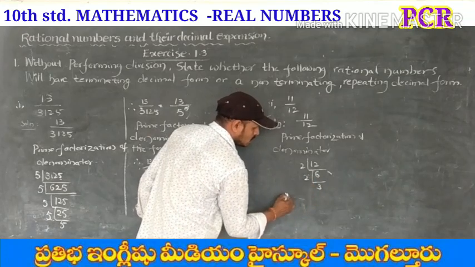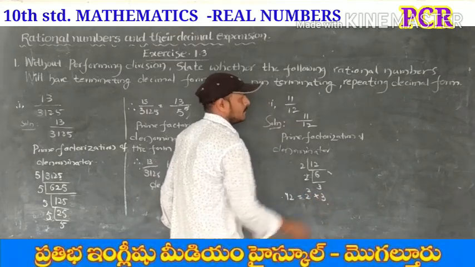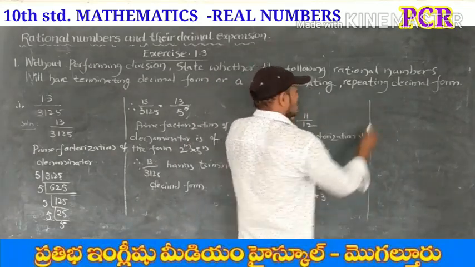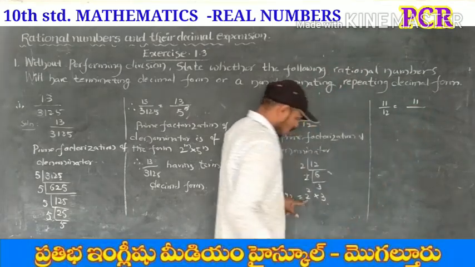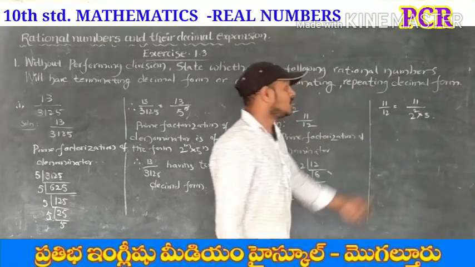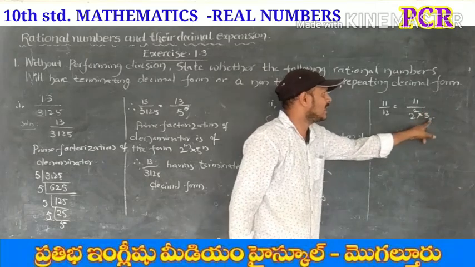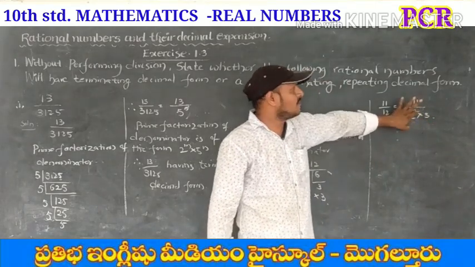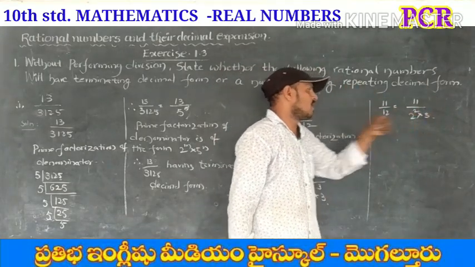So therefore 12 is equal to 2 into 2, 2 square into 3. That's why we can write 11 by 12 is equal to 11 by 2 square into 3. Observe this prime factorization of denominator. It has 3. That's why it has what kind of decimal expansion? Non-terminating repeating decimal form.